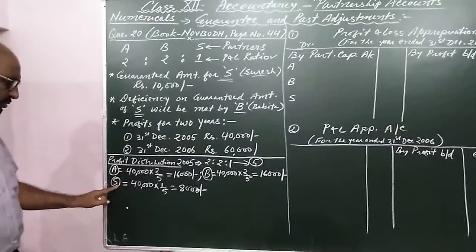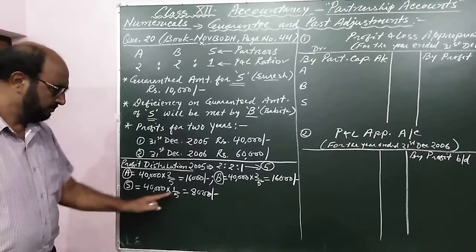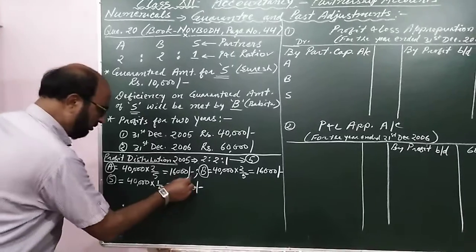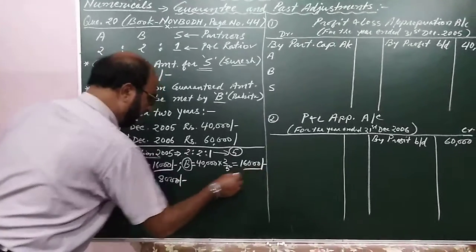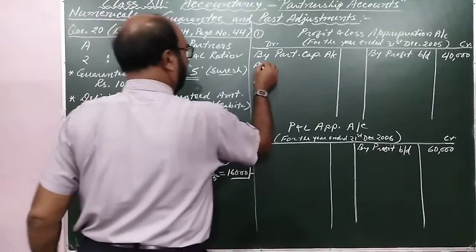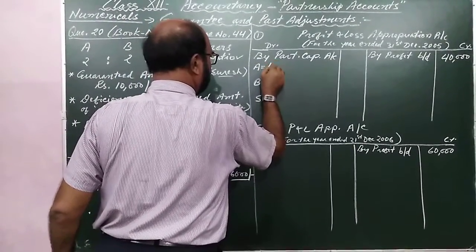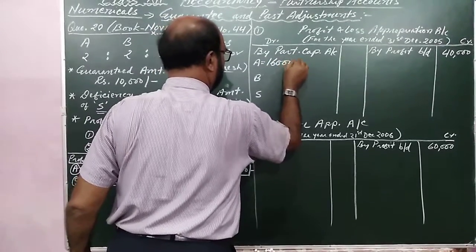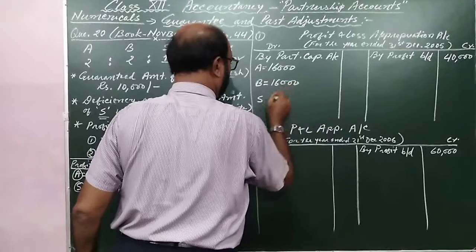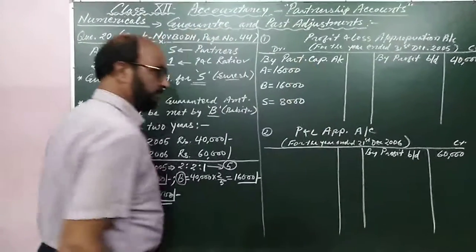And Suresh will get 1 by 5 of 40,000, that is rupees 8,000. So these three amounts I am showing in the appropriation account. In the agreed ratio, A will get rupees 16,000, B will get 16,000 and S will get rupees 8,000.